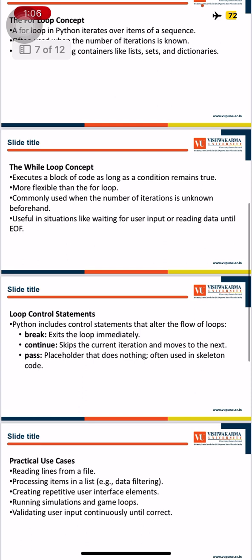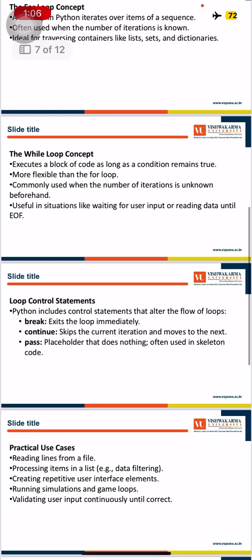Loop control statements. Python includes control statements that alter the flow of loops. So basically, if we want to break out of the loop, continue the loop, or in a while loop, just pass the statement even if it's true or not true. There are three possibilities for controlling the statements: break, continue, and pass.